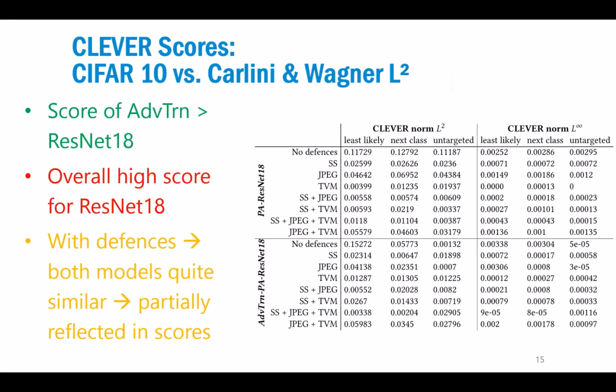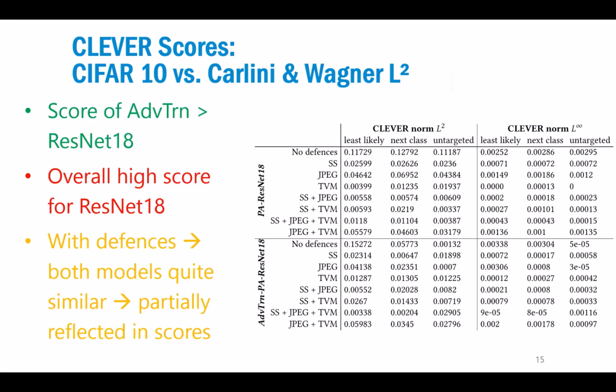For example, the scores of the adversarially trained networks, in most of the settings are better than for the ResNet itself, for CIFAR in this case, which is what we would also hope for, because the adversarially trained one is more robust against the attacks. But in general, we see that already for the simple, not adversarially trained ResNet, the scores are quite high, and they're not that much smaller than for the adversarially trained ones. So they're a bit too high, and they actually give maybe a false sense of robustness.